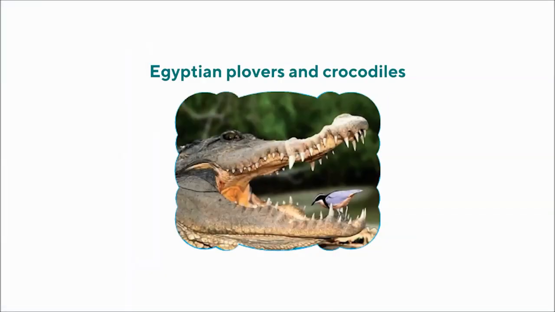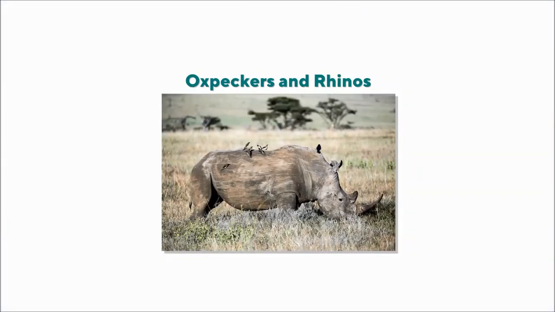The second such example is Egyptian plovers and crocodiles. You know what these little birds do? They feed on the meat particles that are stuck in between the teeth of the crocodiles. Sounds gross, but not for these birds. They are happy feeding on the decayed meat particles, and the crocodiles, they don't ever have to take a dentist appointment. They are very happy with their clean teeth. This is how they help each other. They are mutual helpers.